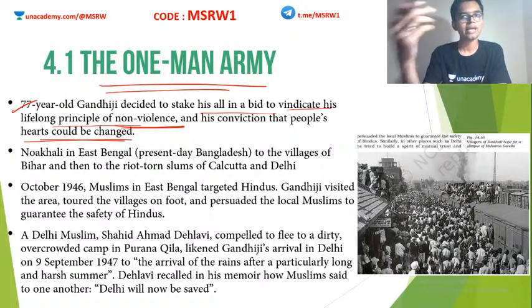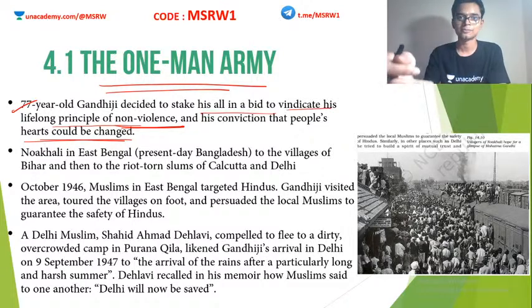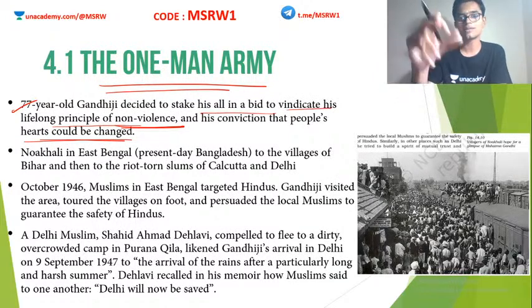So after this inevitable partition happened, Gandhiji tried to make the most out of it. He thought that anyway partition happened, now let's try to make sure that we are friends. Let's try to make sure that Hindus and Muslims can live peacefully in both these nations. So that was the next agenda for Gandhiji. Unfortunately, that also did not come out the way he wanted.